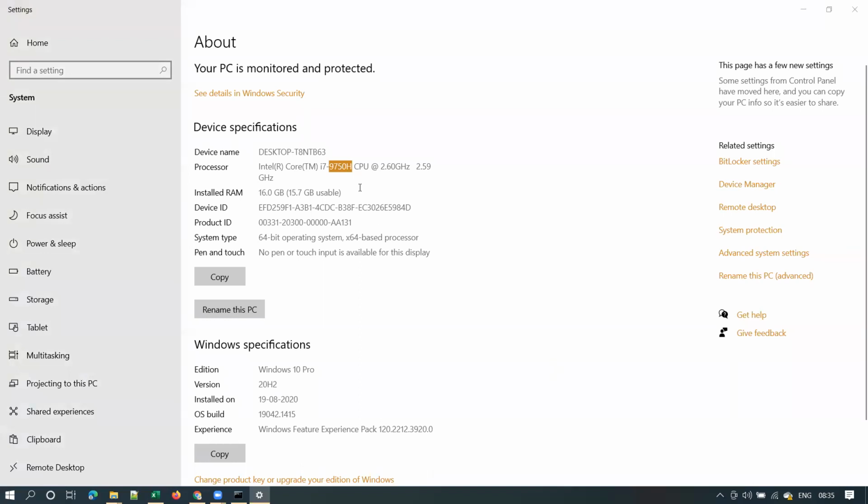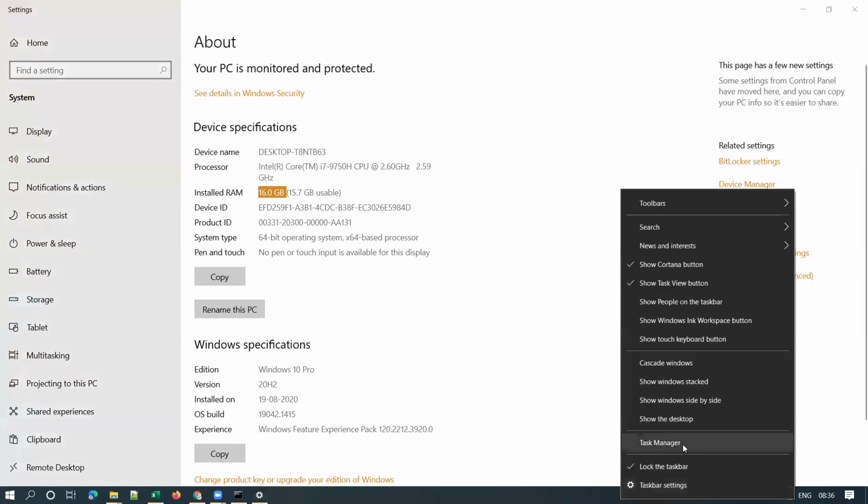Guys, anyone? So okay, this tells you your processor generation. So this is a 9th generation i7 processor. This number tells you which generation processor is installed on this machine, and this is your CPU clock speed, right? And this is your RAM capacity, the capacity of RAM installed on your machine.